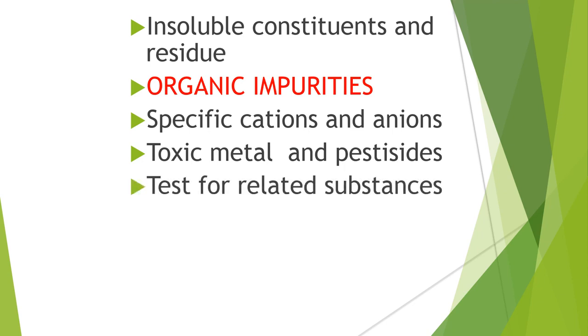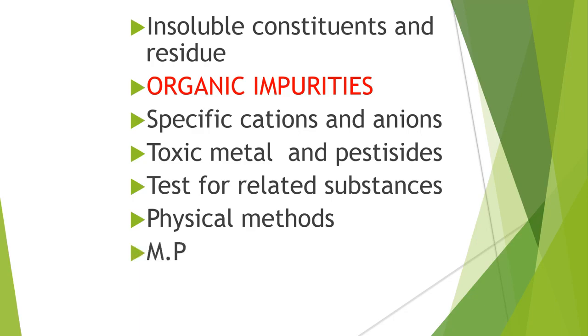A few related substances are there, meaning substances having a similar structure that may be obtained, and they show similar spectra to that organic compound. We have to check that, which comes under the test of related substances. A few physical methods are there by which we can check the color, odor and taste of the pharmaceutical products.